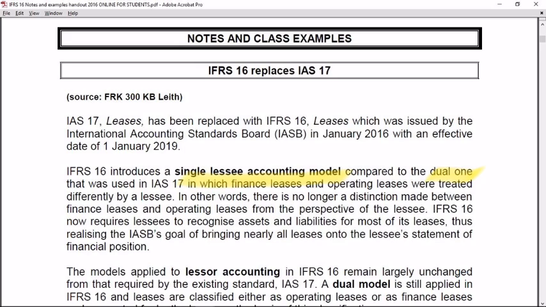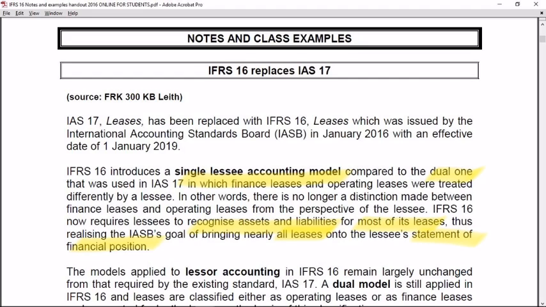IFRS 16 now requires the lessee to recognize assets and liabilities for most of its leases, thus realizing the IASB's goal of bringing nearly all leases onto the lessee's statement of financial position.